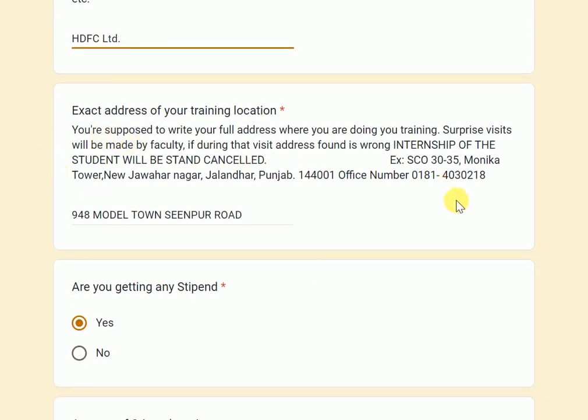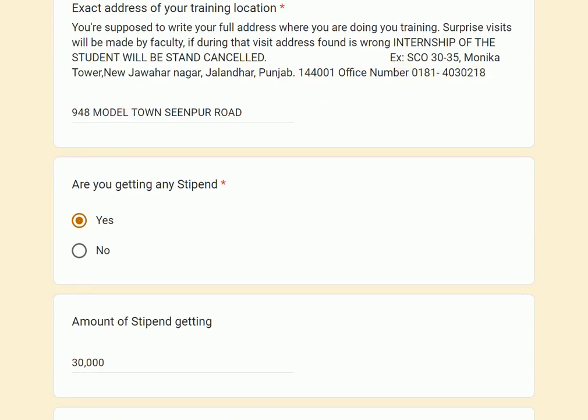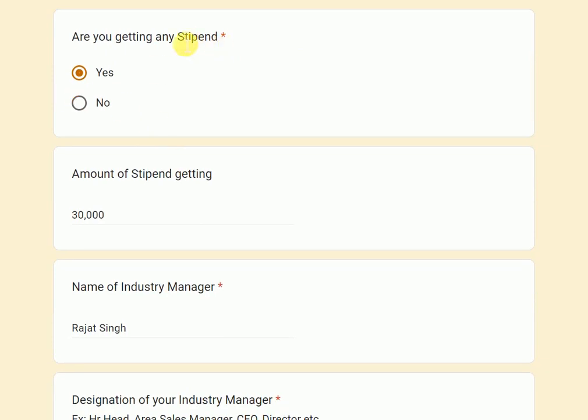Then you are required to mention the exact location of your training area. Some of the mentors will visit your internship location, so the exact location with the pin code and the office number is required. Are you getting any stipend? If yes, you will select yes. If no, select no. I have selected yes.